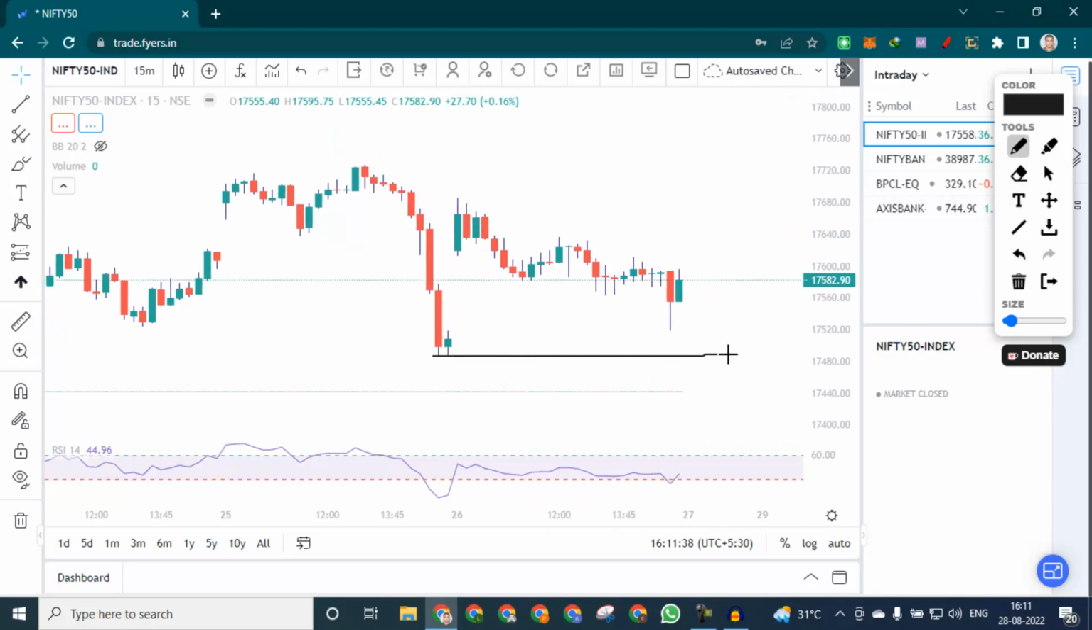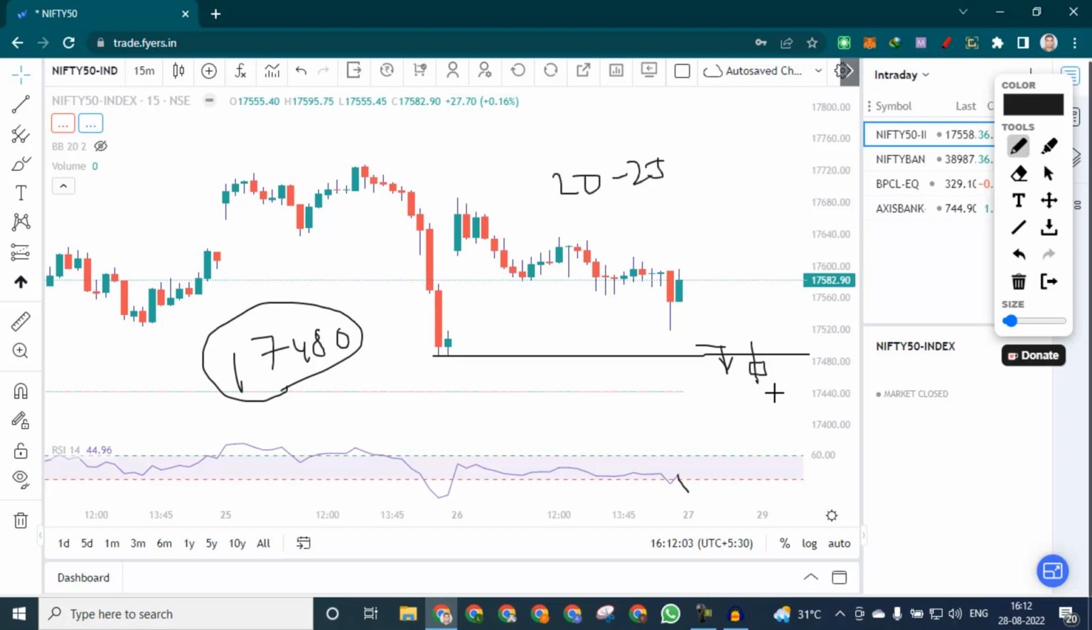But what seems more likely is that it opens quite a bit gap down, and then we will be looking for the level of 17,480. If it opens gap down and this level is taken out, and we see a 5-minute candle close below this level, then RSI will also be below 40, quite below 40, and then we can sell with a 20 to 25 point stop loss.